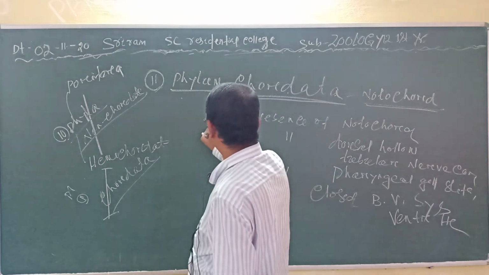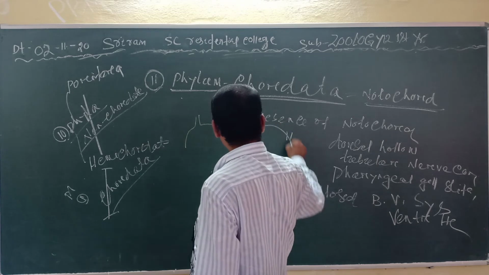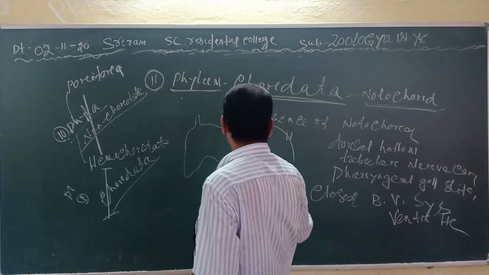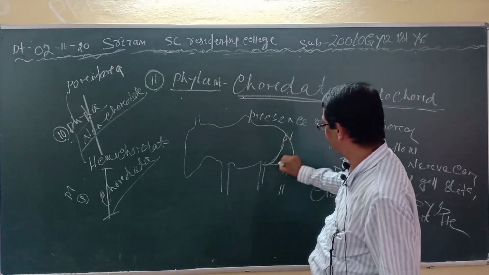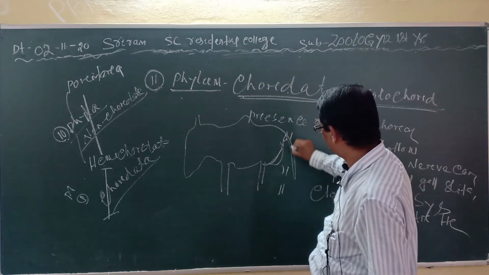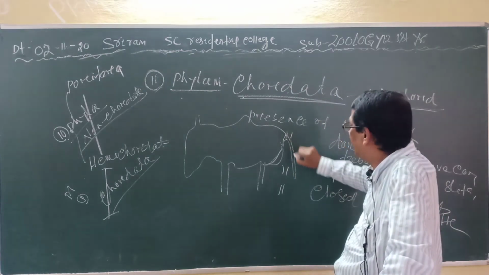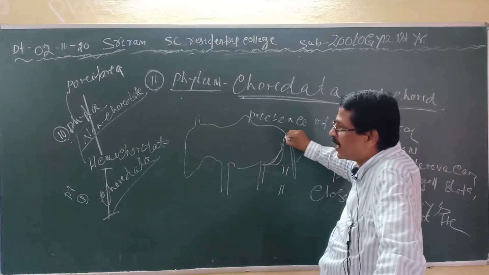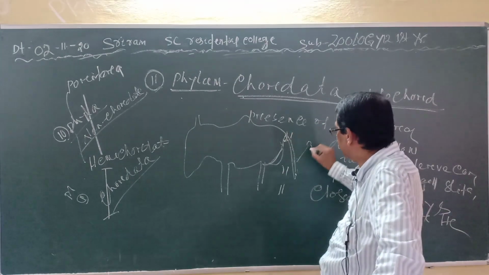I have told you, suppose this is a cow, and here this is the anus, and the tail is present after the anus. Clear? So this is called the post-anal tail.